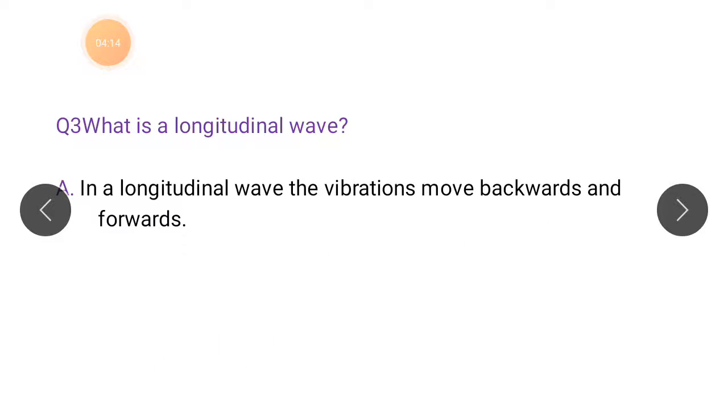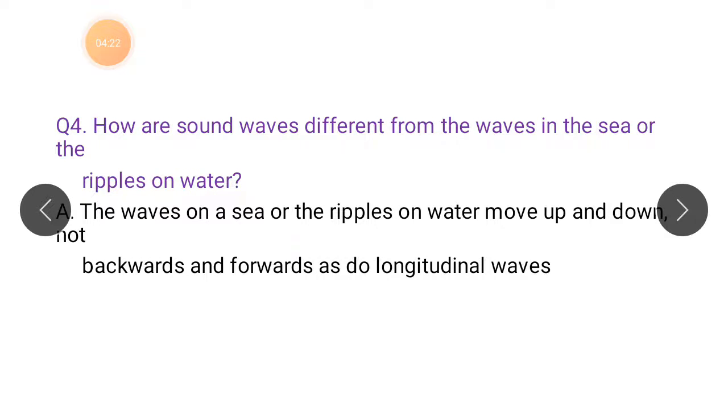As you see in the example of the spring, it will be like forward and then again backward. But if you talk about sea water, you can see their waves are like this. They go up and down. So the waves on the sea or the ripples on water move up and down, not backward and forward as in a longitudinal wave.